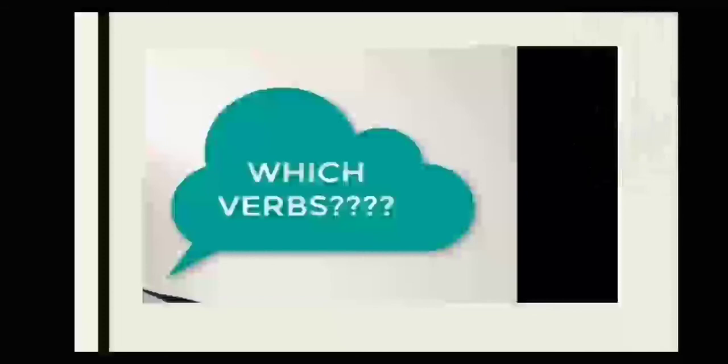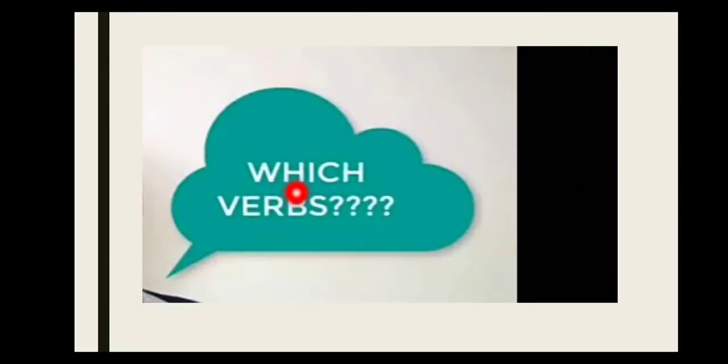So for that, your homework is verbs. Check on your phone, try to google it and learn which verbs you can use to start a sentence with a verb as a gerund. Okay, so this is your homework and you have to do it.